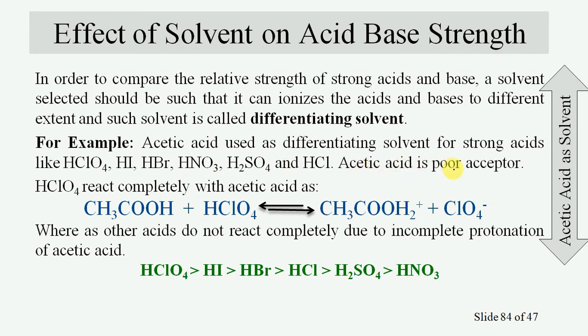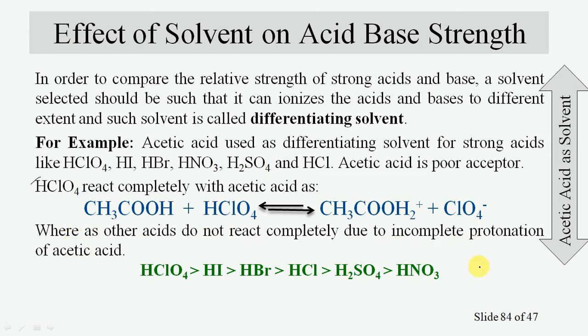Acetic acid is a poor proton acceptor. In this case, only perchloric acid reacts completely and gets ionized, whereas other acids do not react completely due to incomplete protonation of acetic acid.